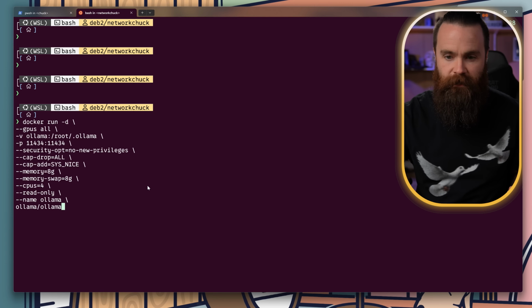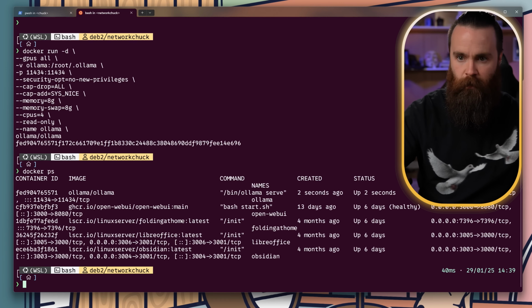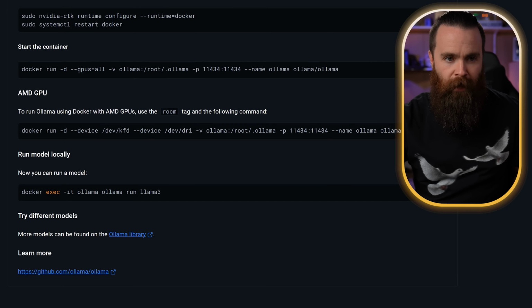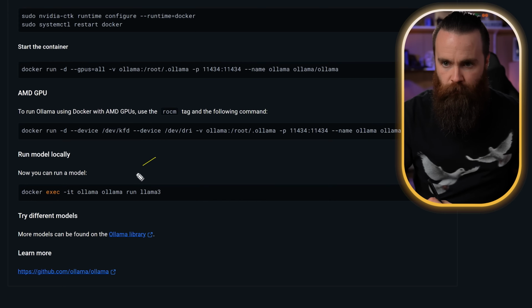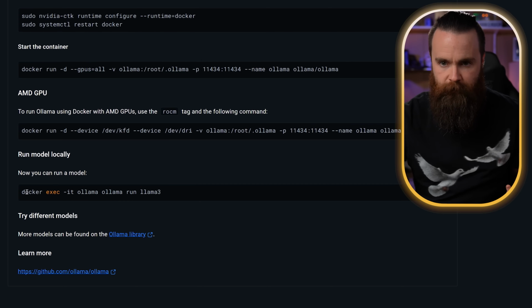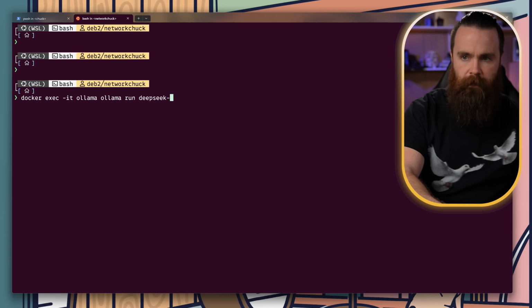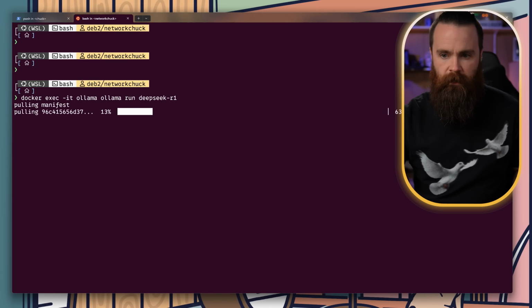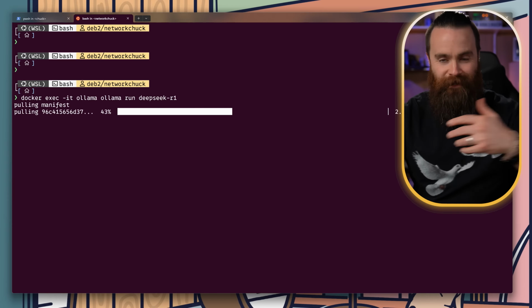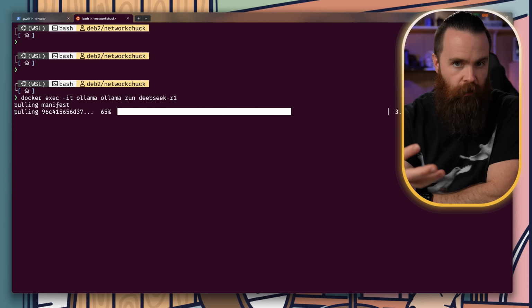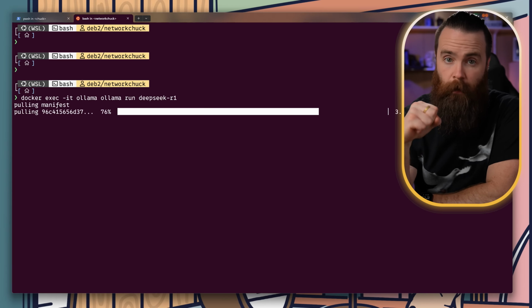Let's run the sucker. Ready, set, go. Type in docker ps to make sure it's running. And now looking back at our Ollama Docker page, we can run a model with this right here, this command. We'll run DeepSeek. So I'm gonna copy this command, go back down here, change this to deepseek-r1, and it looks just like running it on the base CLI, or on the OS CLI. But it's running inside of a Docker container, isolated from the rest of our operating system.